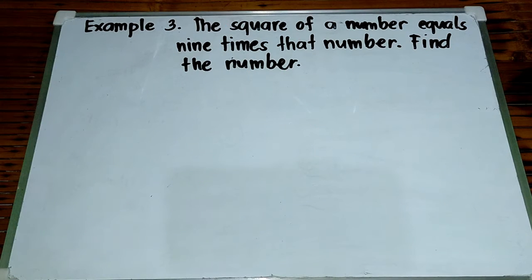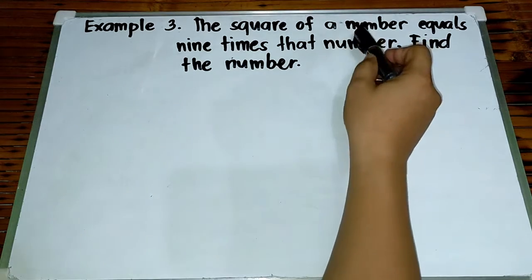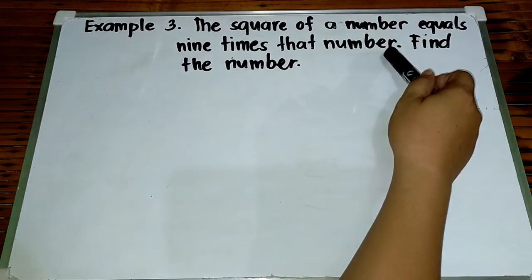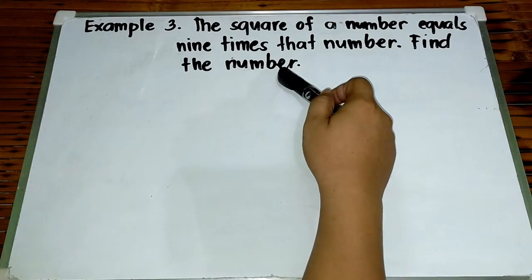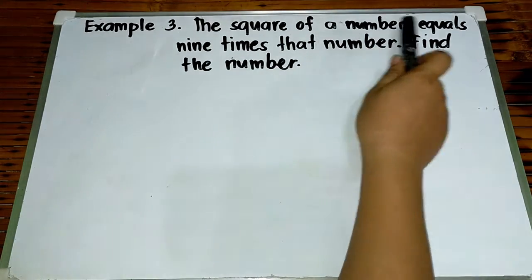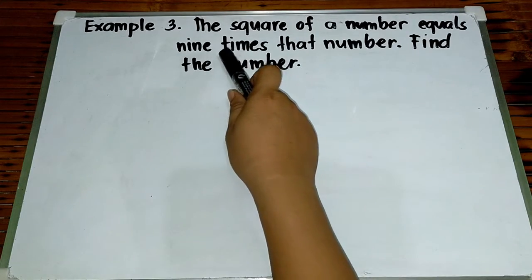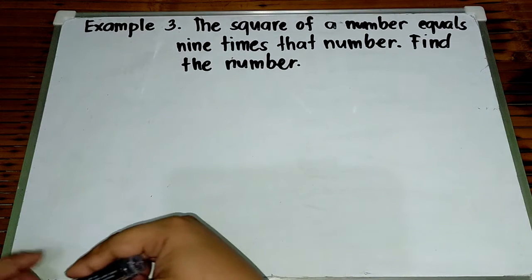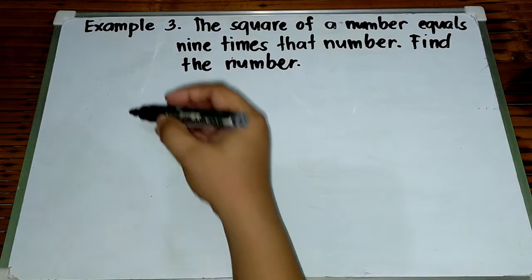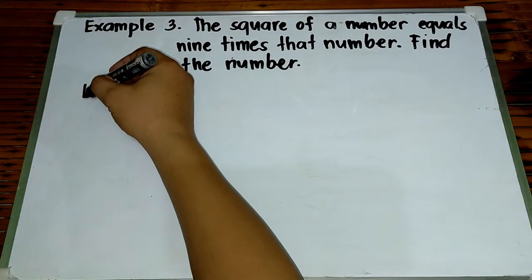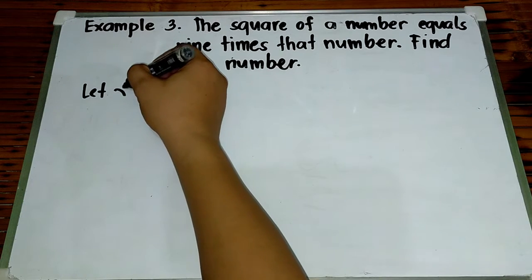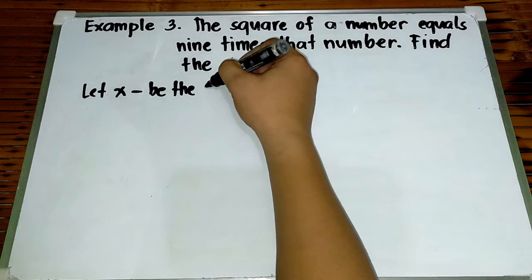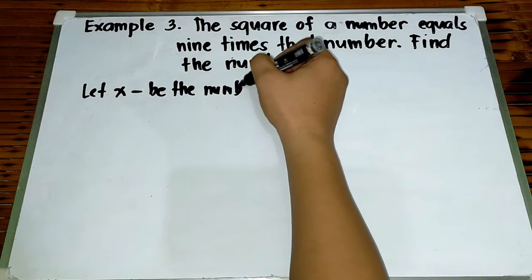Okay, let's have example number 3. The square of a number equals 9 times that number. Find the number. Again, the square of a number equals 9 times that number. Find the number. So, ang gagawin natin dyan ay mag-let tayo. Let x be the number. Okay? Be the number.